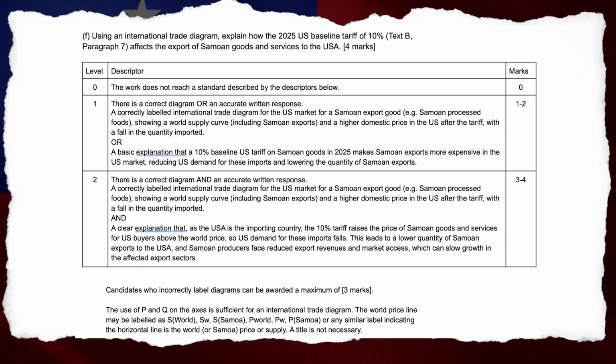3 to 4 marks. Candidates who incorrectly label diagrams can be awarded a maximum of 3 marks. The use of P and Q on the axes is sufficient for an international trade diagram. The world price line may be labeled as S World, SW, S Samoa, P World, PW, P Samoa, or any similar label indicating the horizontal line is the world or Samoa price or supply. A title is not necessary.